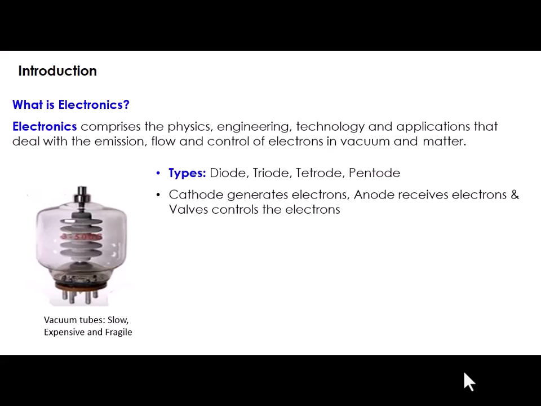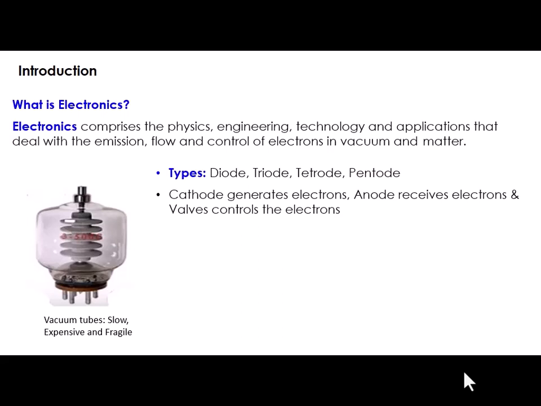In some vacuum tubes, one or 2 extra electrodes will be there. Those are called valves, and these valves are responsible for controlling the flow of electrons from cathode to anode.